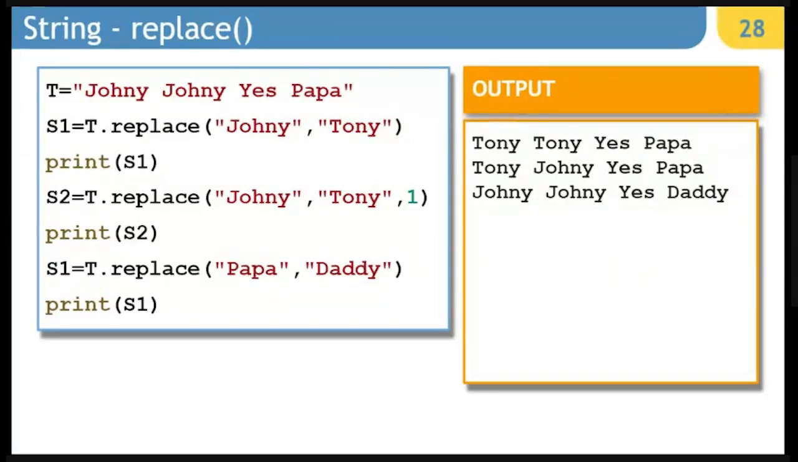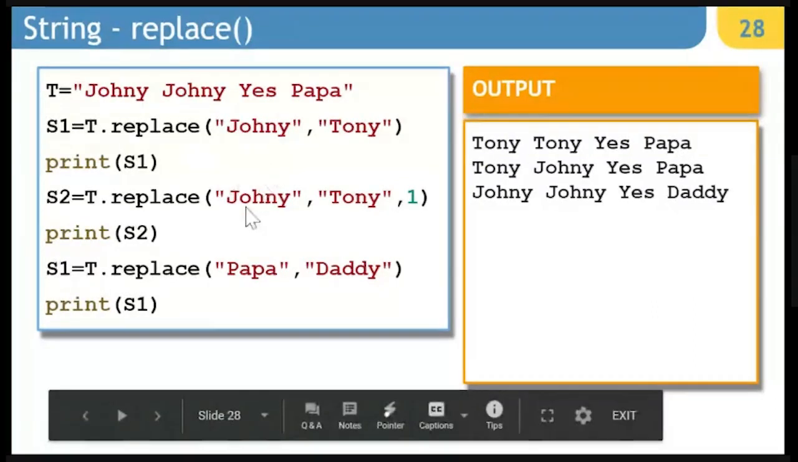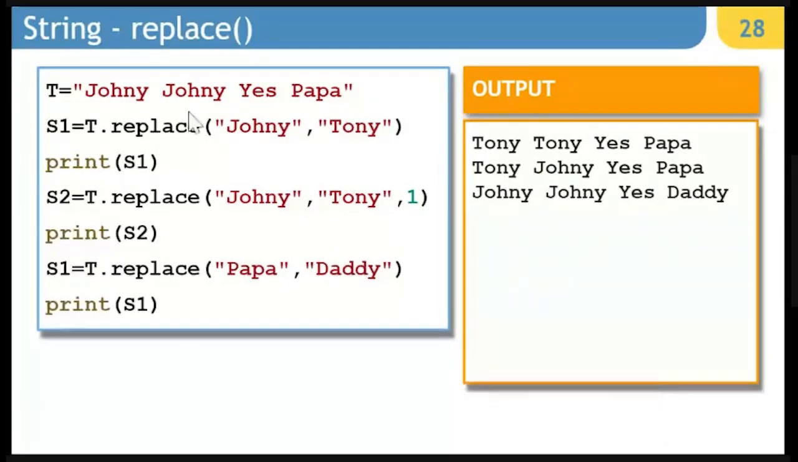In this case, we want to replace Johnny with Tony. So if I write S1 is equal to t dot replace, Johnny to be replaced with Tony, and I display S1, it is going to be Tony, Tony, yes, Papa. Now in the next one, if I say Johnny, comma, Tony, comma 1, I am again referring to the original string, T here. So it is going to be Tony, Johnny, yes, Papa.